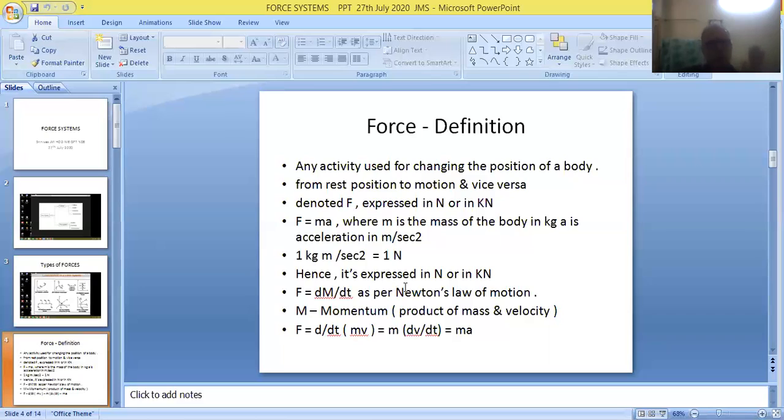So all the forces must be expressed either in the form of newtons or in terms of kilonewtons while solving problems in SI system. So friends, Newton has to be used as the unit of force while solving problems in SI system. The unit of force in SI system is given as newtons, or it can also be expressed in terms of kilonewtons.